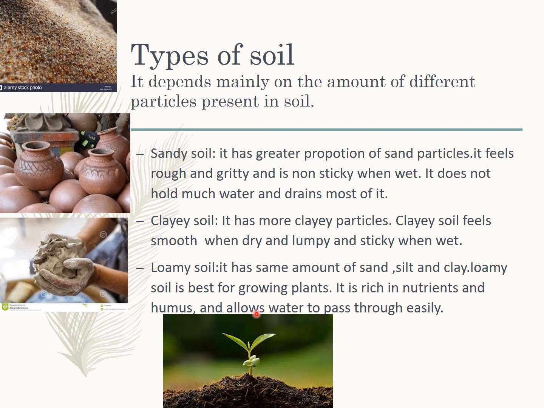They allow the water to pass through easily. If it were clay, the water would not pass through. But because we have mixed sand and clay and silt together, the water will pass through very easily. And whatever water is required by the plant will get that water also. So loamy soil is the best for the plants.